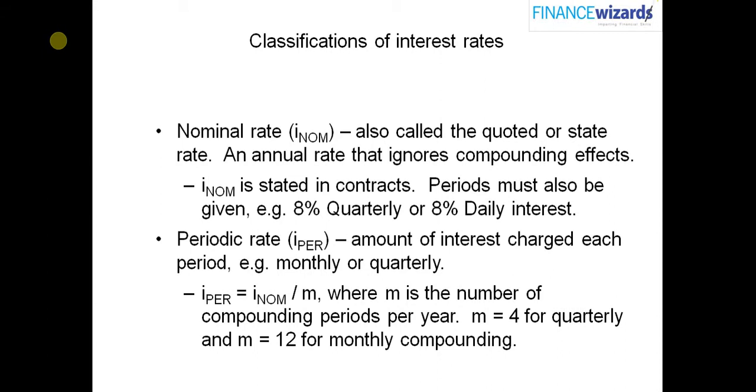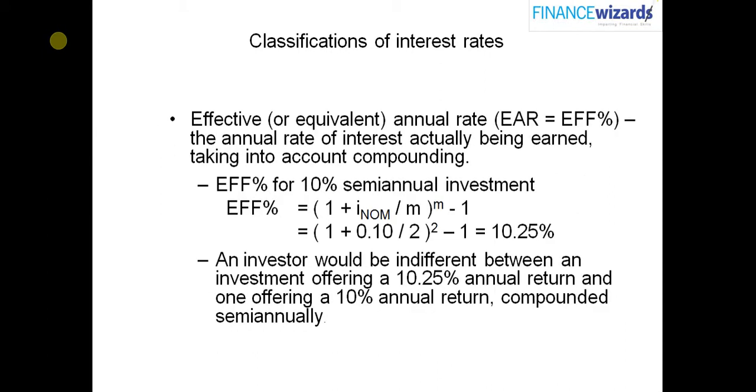Since most of the fixed deposits that we talk about in our banks give quarterly compounding, if an 8% quarterly FD is there, then the periodic rate, denoted here as I per, is equal to I nominal divided by M, where M is the number of compounding periods per year. For quarterly, M would be 4, for monthly it will be 12, for half yearly it will be 2, for daily it will be 365. But while working in Excel, you don't have to worry, simply divide the rate by M and multiply this.